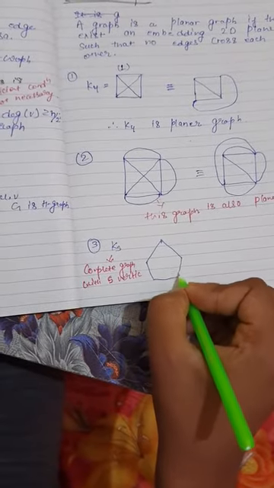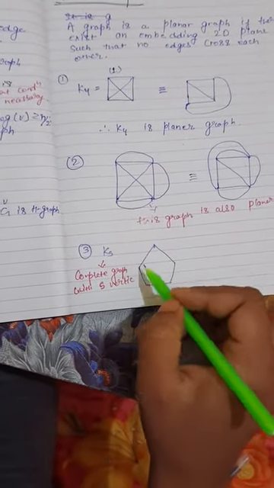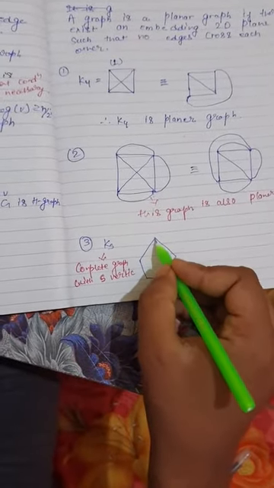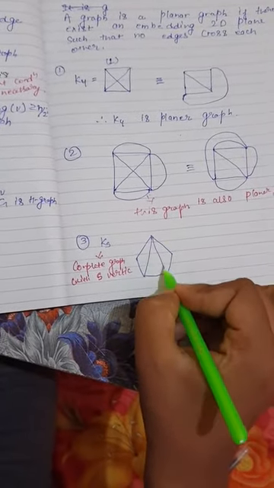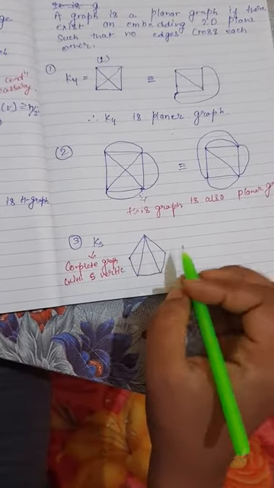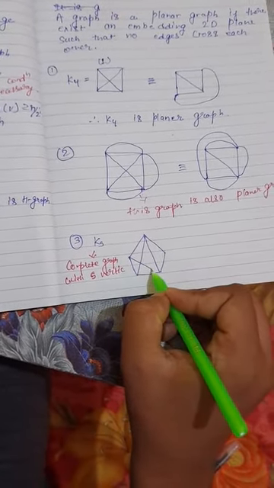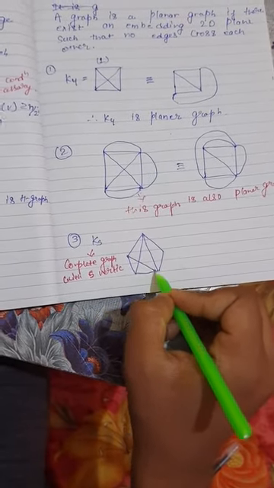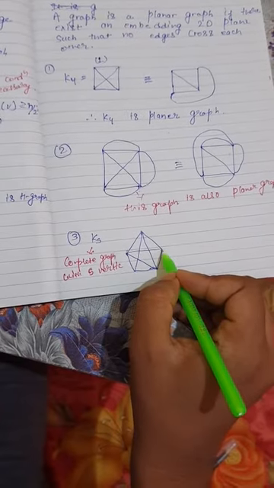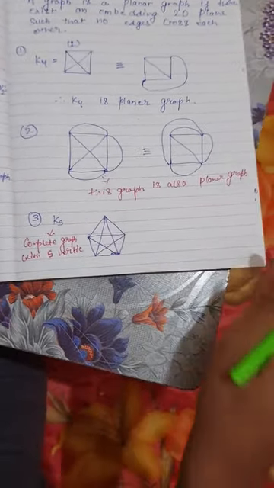In a complete graph every vertex is connected to every other vertex. So we can draw like this, and this is going to this. So this is our K5.